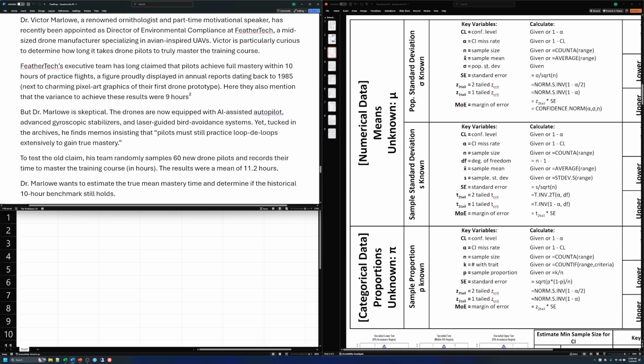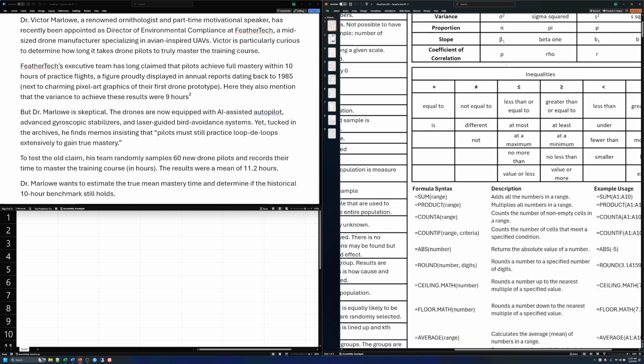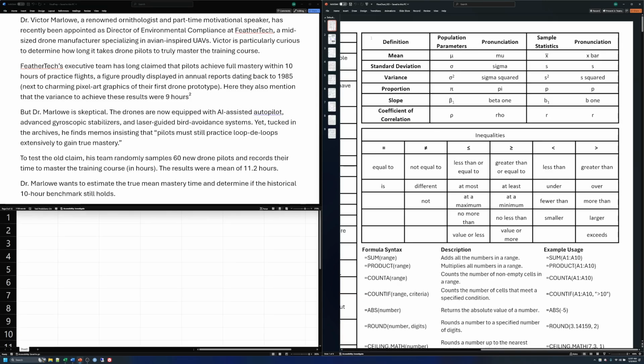So if we go back up to the top, we see that FeatherTech made some claims about its past. It says they achieve full mastery within 10 hours. And they also mentioned that they have a variance. And it's like, oh, wait a second. We know something about variance. We know that there's a relationship there. If you look on page 1 of the flowchart, let me zoom in on this one real quick. We can see that standard deviation and variance are really closely related.